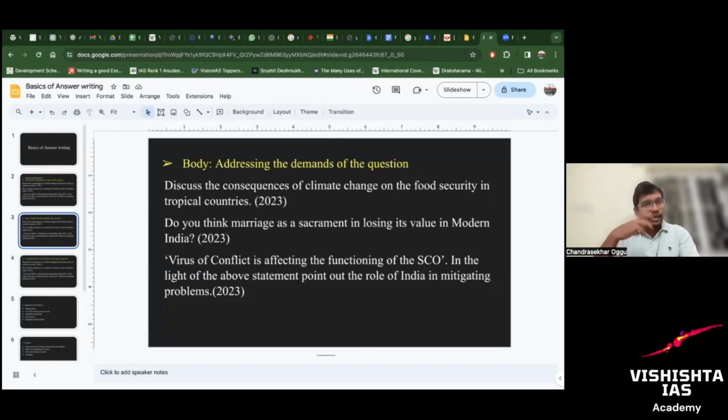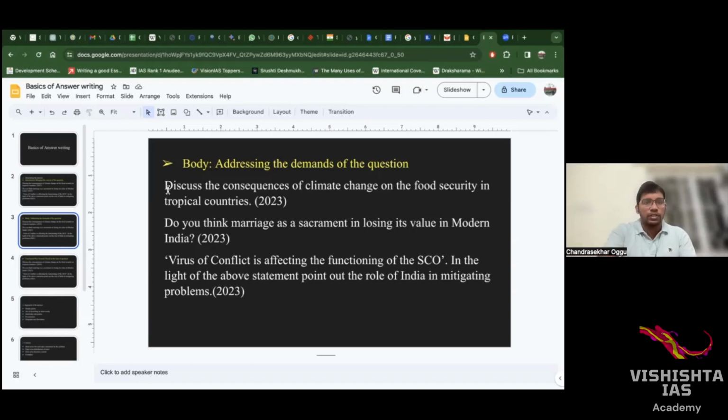Now, the second part of our structure is the body part. What are you going to write in the body part? Identify the demand of the question. Context has been done; you have already written it in the introduction. Now, in the body part, identify the demands. There may be one, two, or three. In 15 markers, usually there will be 2-3 demands of the question.